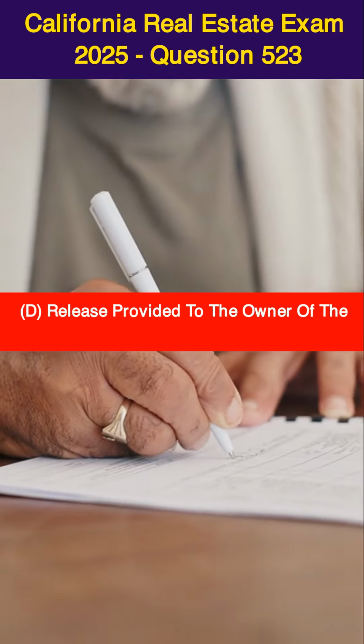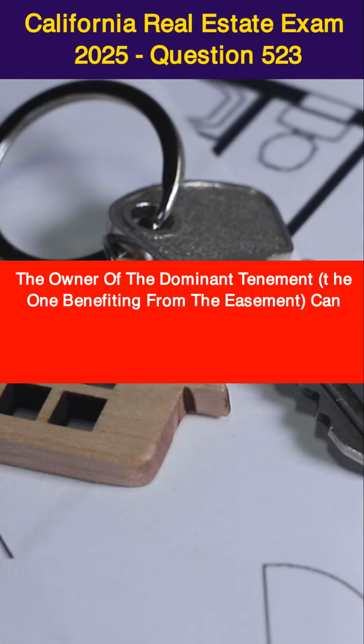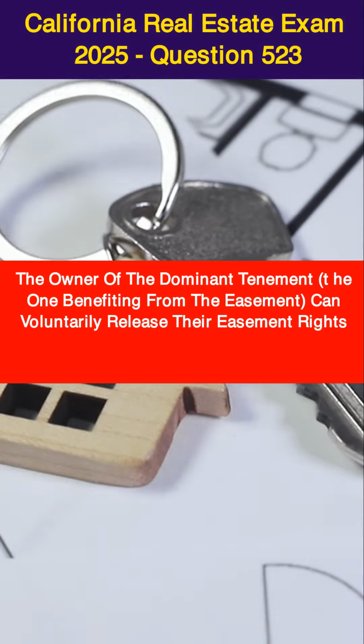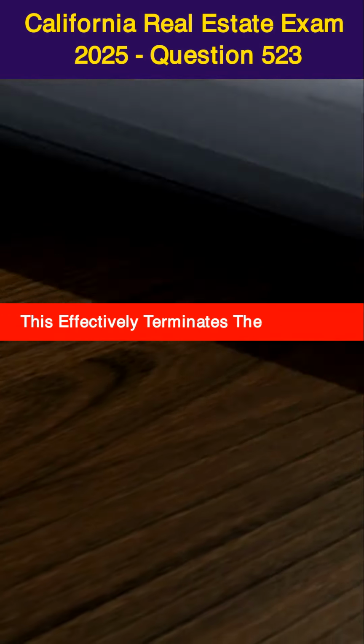D. Release provided to the owner of the servient tenement. The owner of the dominant tenement, the one benefiting from the easement, can voluntarily release their easement rights by executing a written release and recording it. This effectively terminates the easement.